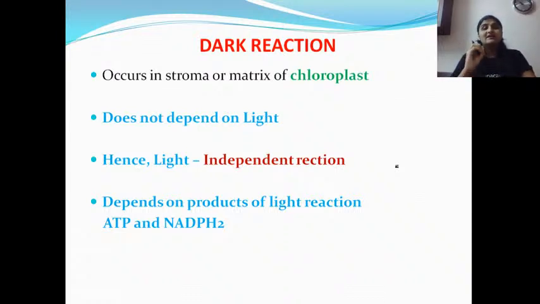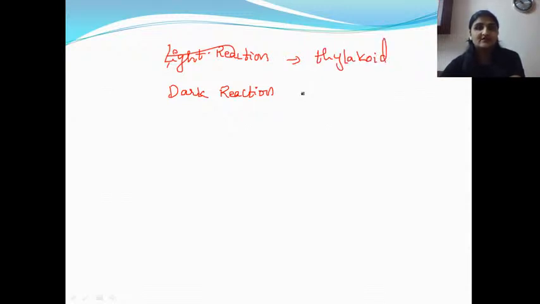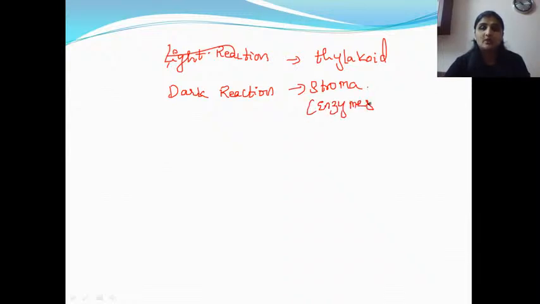So generally dark reaction occurs in the stroma. As I said, there are 2 reactions. One is light reaction and another one is dark reaction. Light reaction takes place in the thylakoid, that is in the grana of the chloroplast, whereas dark reaction takes place in the stroma, which is a granular substance in the chloroplast, because stroma contains all the enzymes which can break the complex compounds into simple ones to give rise to glucose.